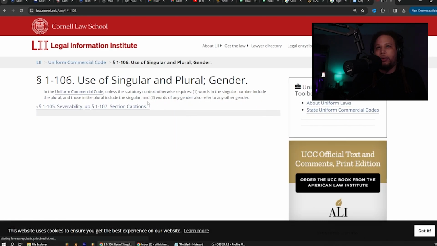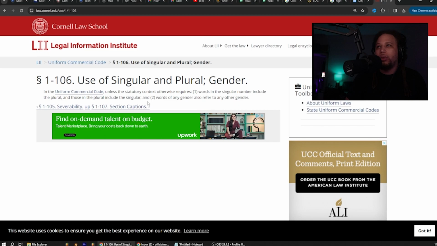All right, 106, use of singular and plural gender. In the Uniform Commercial Code, unless the statutory context otherwise requires, 1. Words in the singular number include the plural, and those in the plural include the singular. And 2. Words of any gender also refer to any other gender.